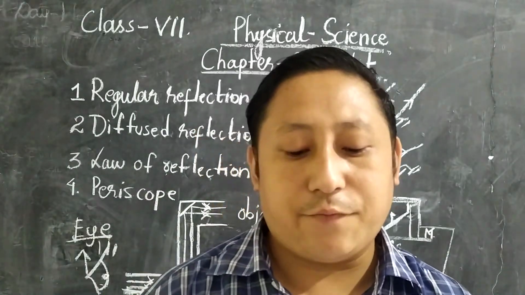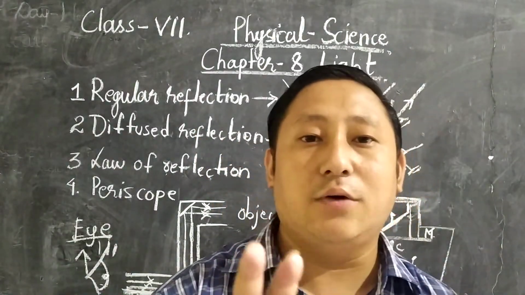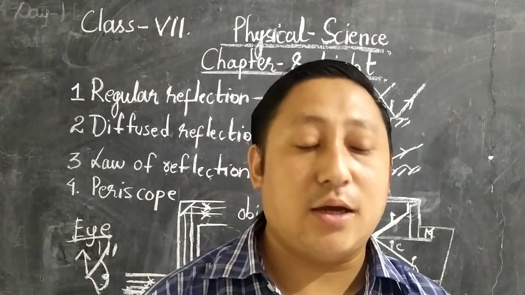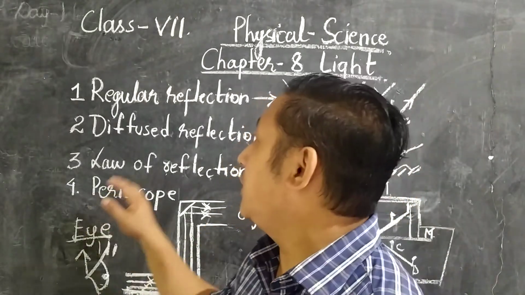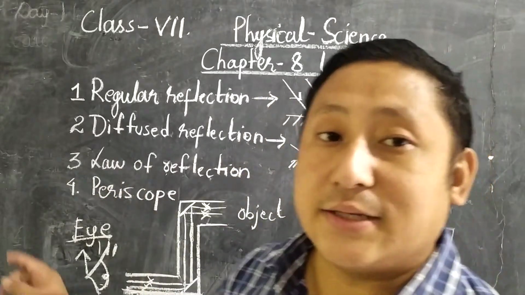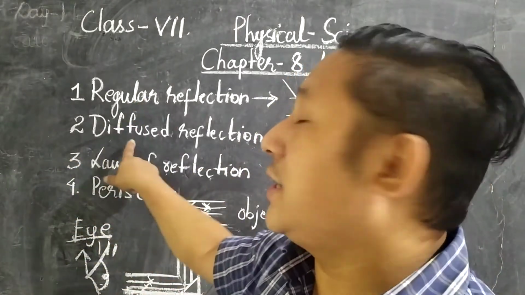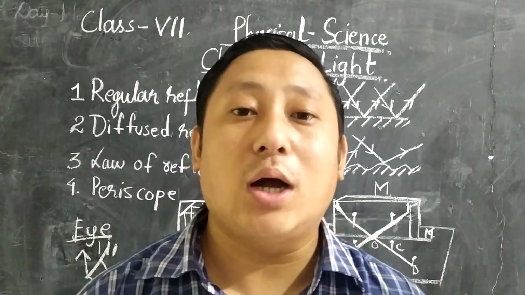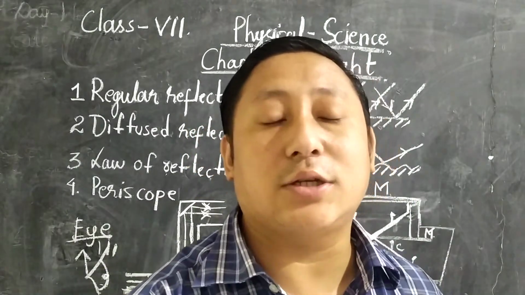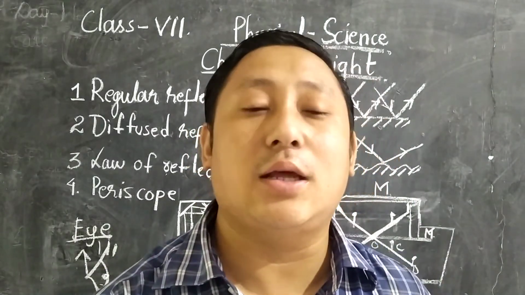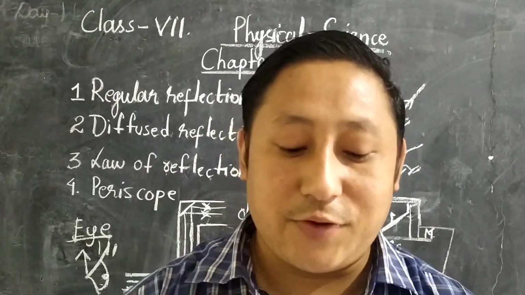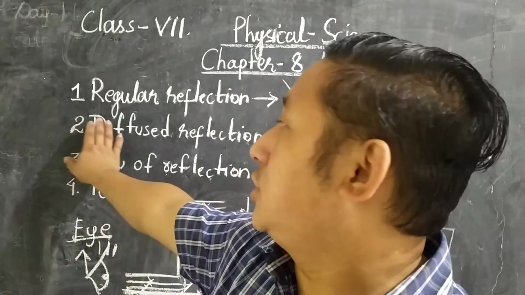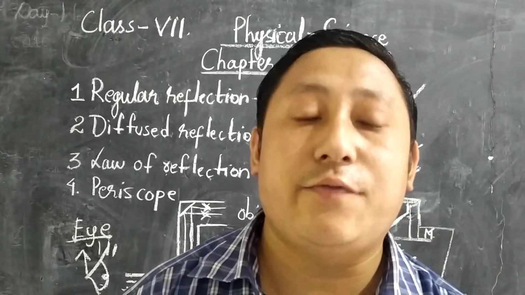Reflection is of two types: regular reflection and diffuse reflection. Now what is the difference between diffuse and regular reflection? There is a vast difference. Students, listen very carefully. First of all, we are going to study regular reflection.